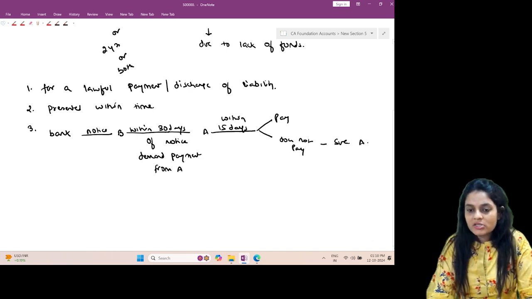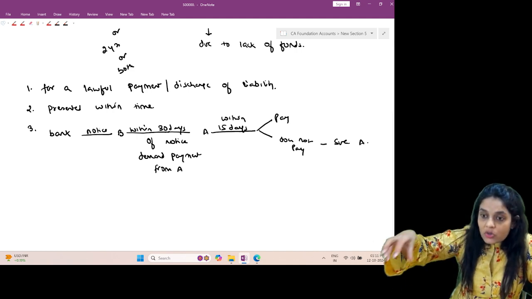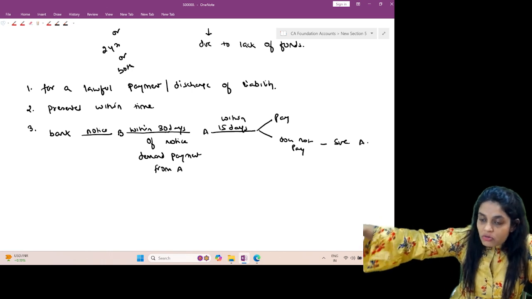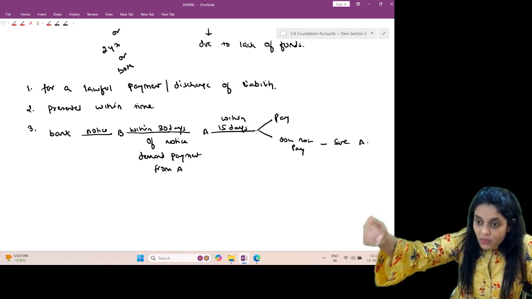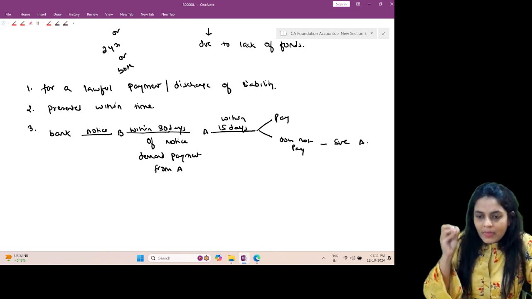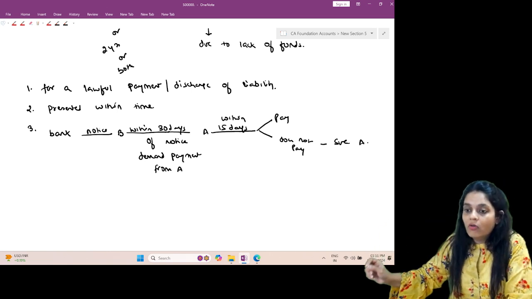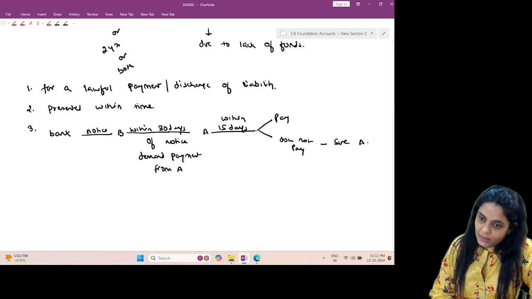Right? So once it's dishonored, you cannot just directly go and file a case against him. You must first go to whom? You must first go to A. Tell him that, look, the check has been dishonored. And then A might pay the money. If A pays, fine. If A does not pay, then you will go and file a case against A.